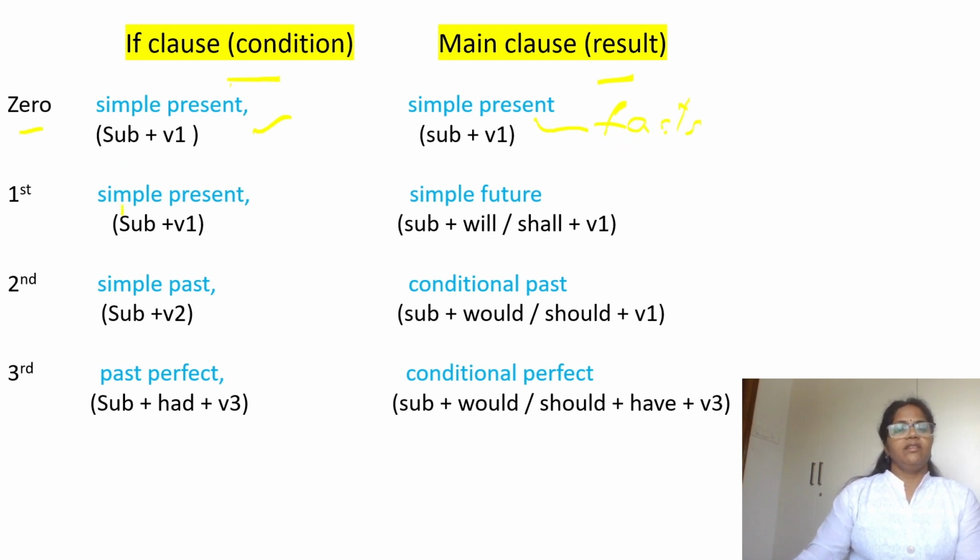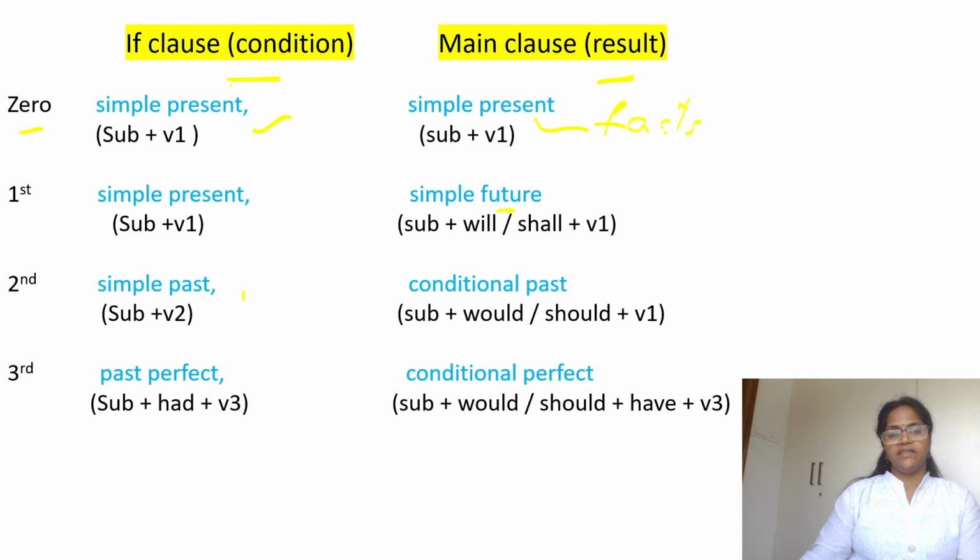First condition: the if clause should be in simple present, whereas the main clause is in simple future. Where we have probability of fulfillment of the sentence, we use first condition. Second: simple past, and the main clause should be in conditional past, and we use second type for hypothetical sentences or something which is imaginary.